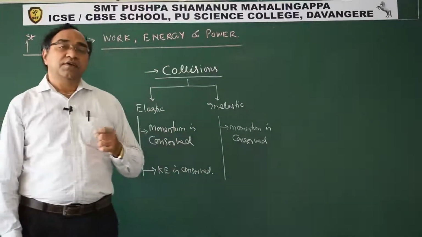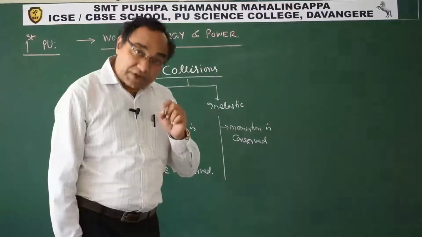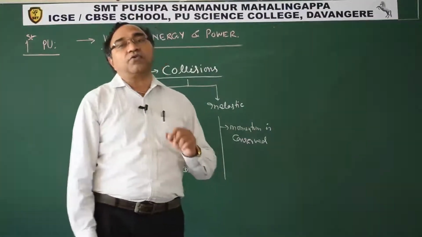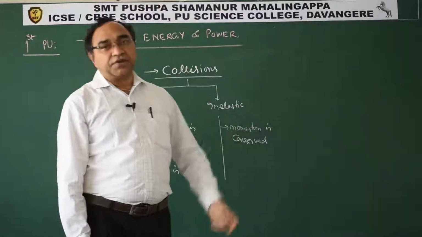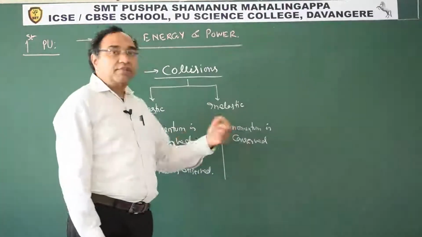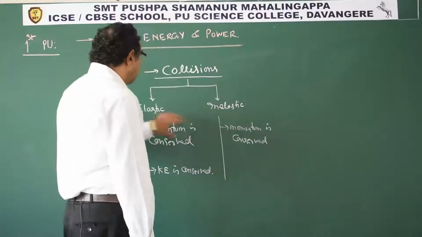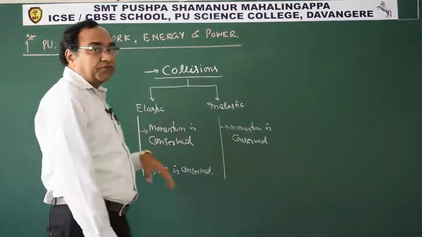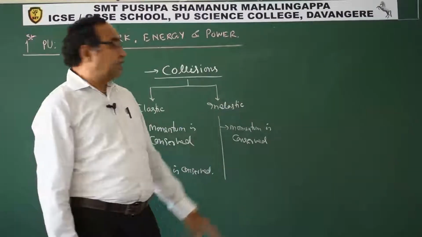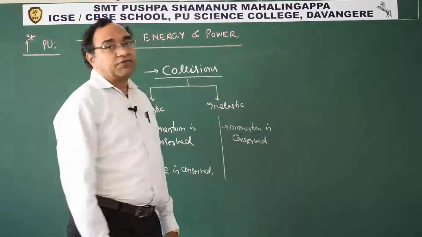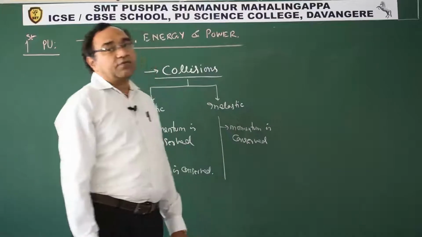So students, in the numericals, if it is not given what kind of collision it is, you have to make out whether it is elastic or inelastic by using this underlying principle: in case of elastic collision, the particles will move apart, away from each other, while in case of inelastic collision, they are going to move together as one mass.